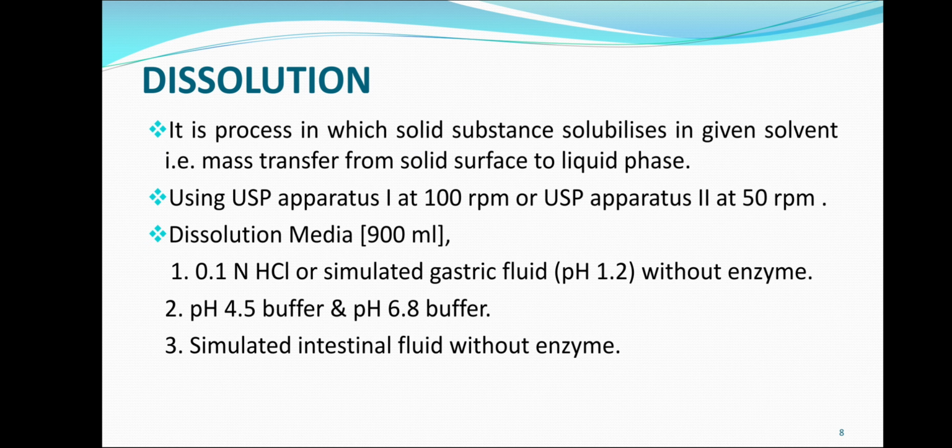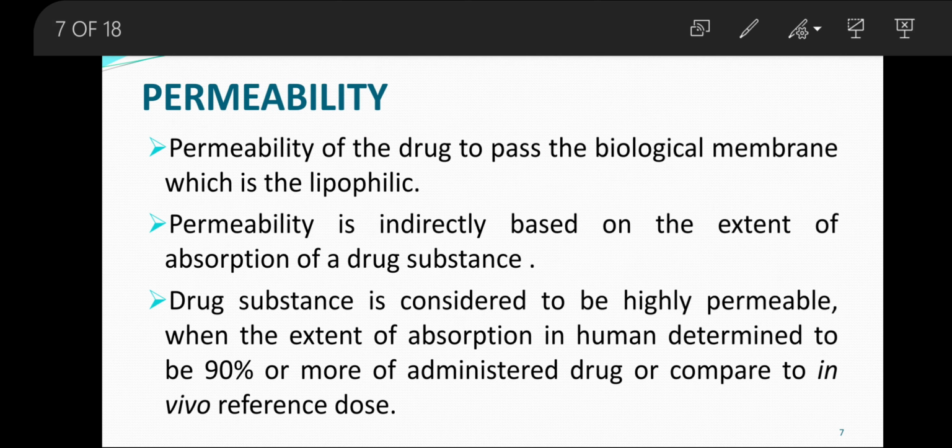First one is 0.1 normal HCl or simulated gastric fluid, that is SGF, at a pH of 1.2 without enzymes, or pH 4.5 buffer and pH 6.8 buffer. And third media is the simulated intestinal fluid, that is SIF without enzyme.